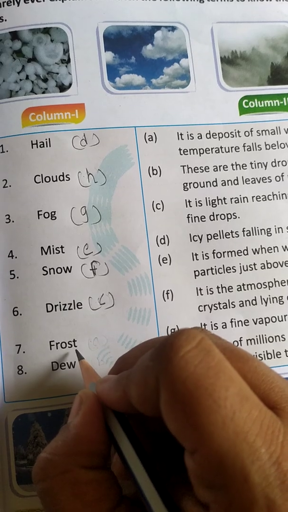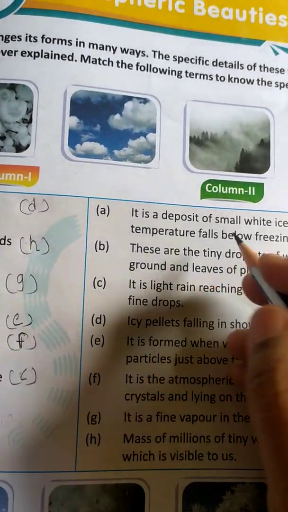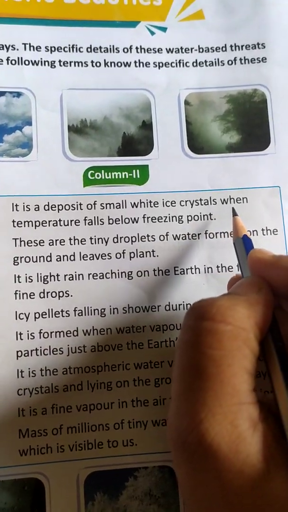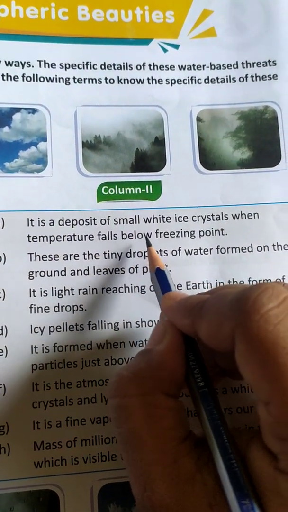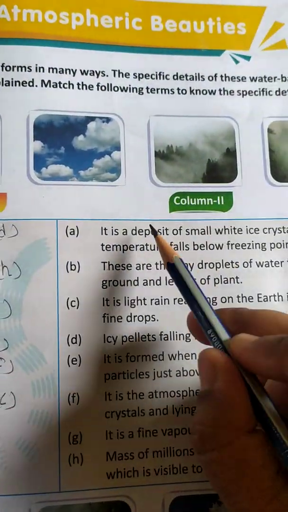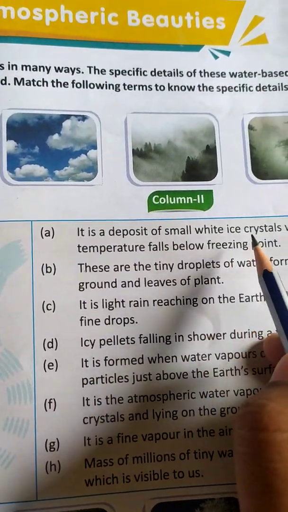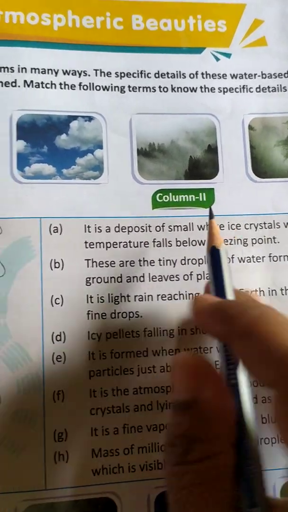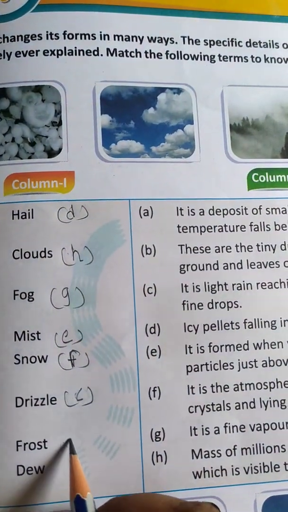Now frost. Frost is a deposit of small white ice crystals when temperature falls below freezing point.